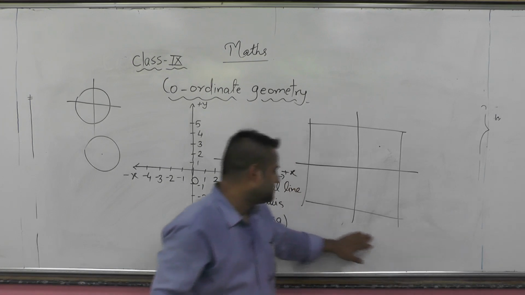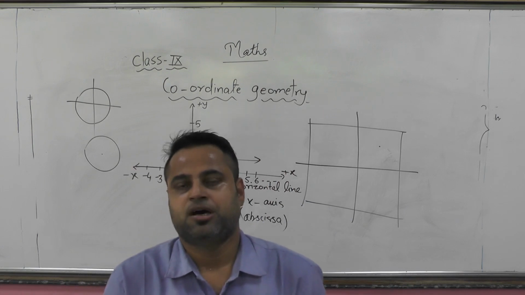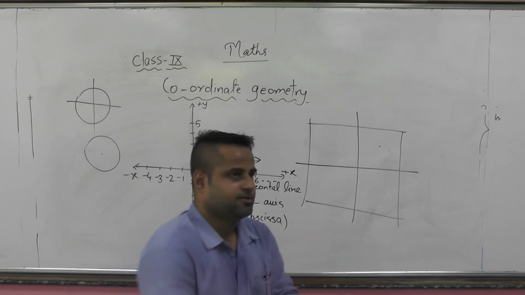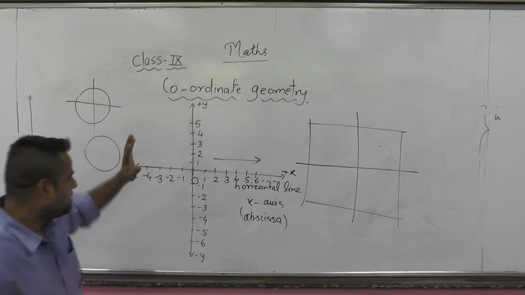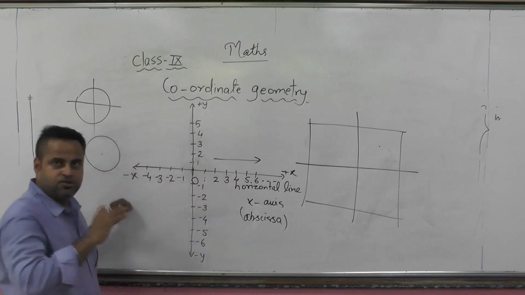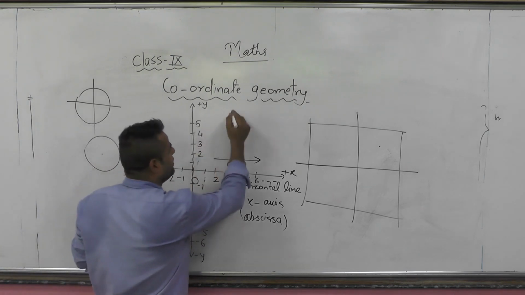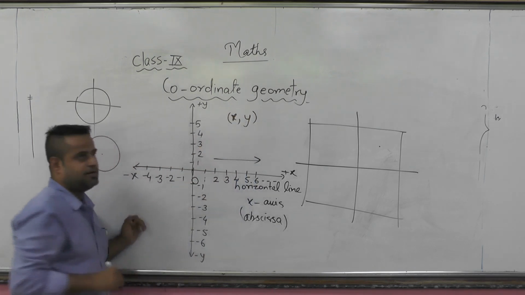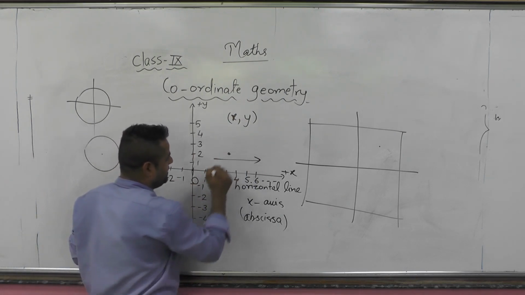The plane in which points exist has been named after another mathematician. It is the Cartesian plane. In the Cartesian plane there are the x-axis and y-axis. The point in the middle, which has x 0 and y 0, is called the origin. Always remember, we write our point as x and y. The first coordinate of our point is x and the second is y. Suppose I am pointing a point here.